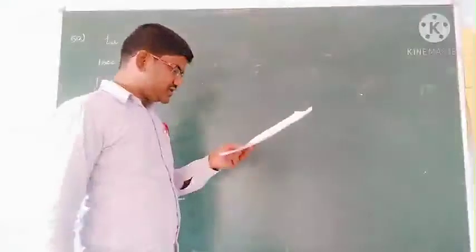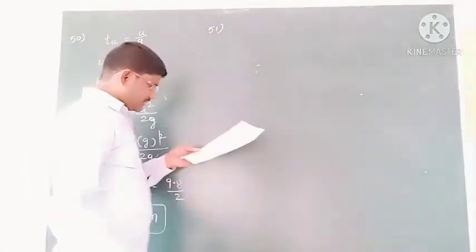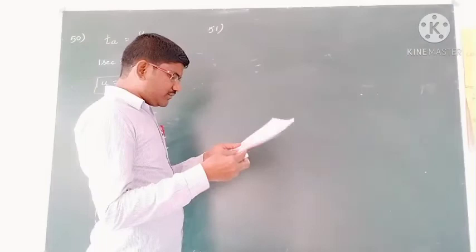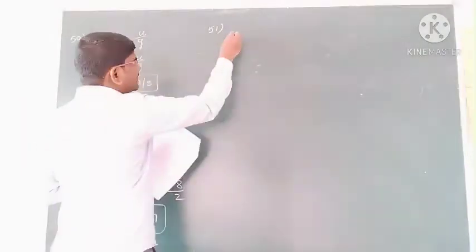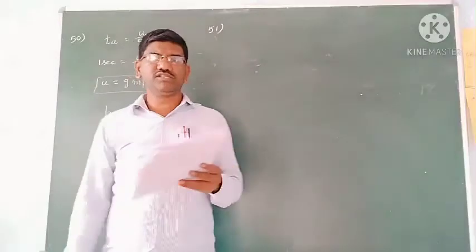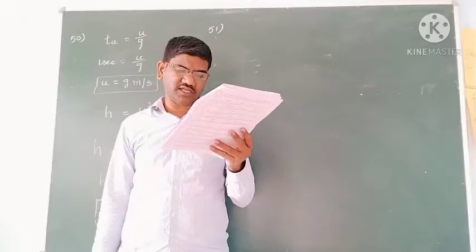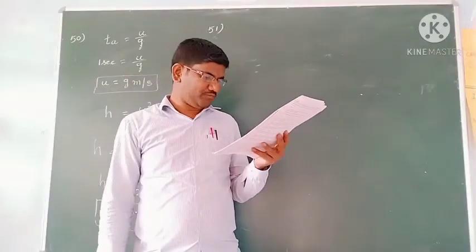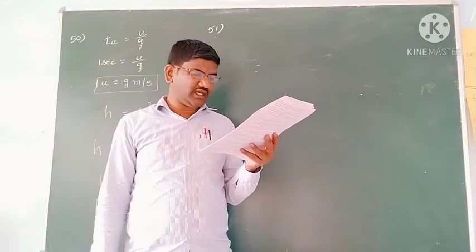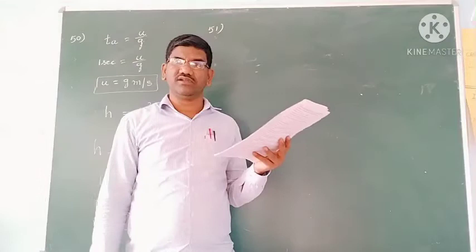Okay students, problem number 51. A stone is projected up vertically with a velocity of 19.6 meters per second, and reaches a certain height in its path at 1 second. After how many more seconds does it reach the ground?